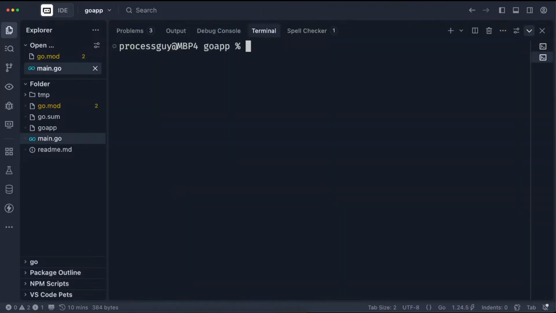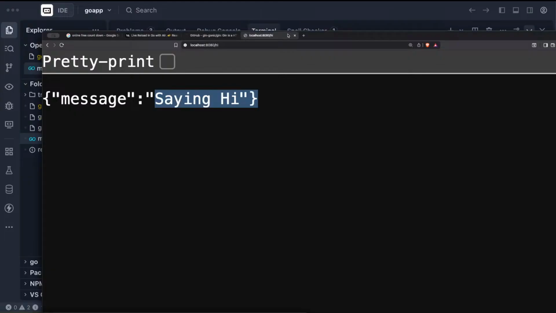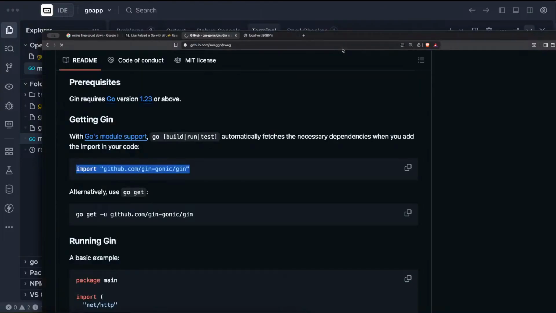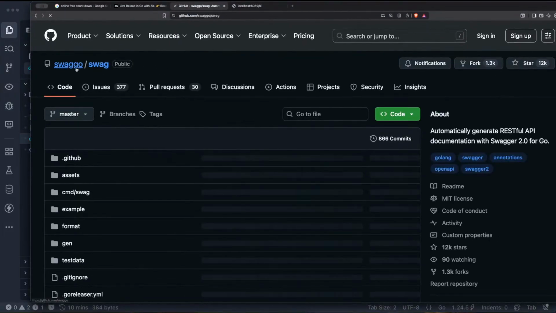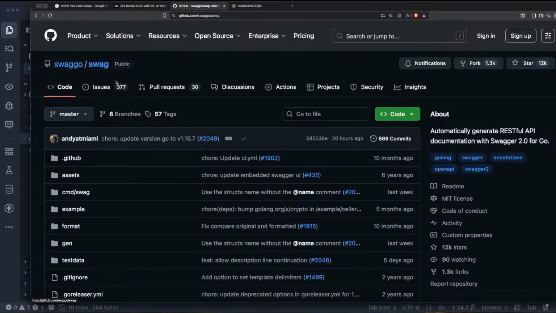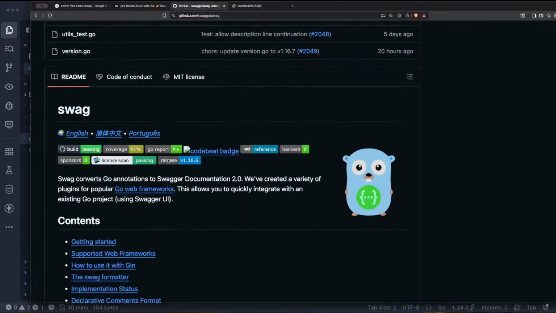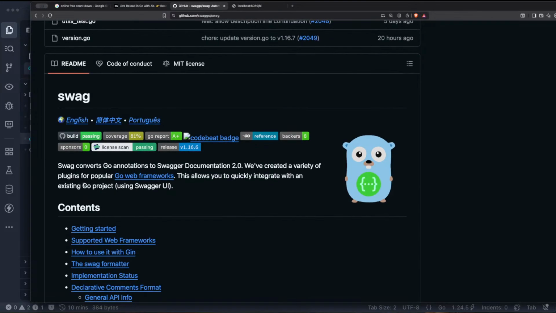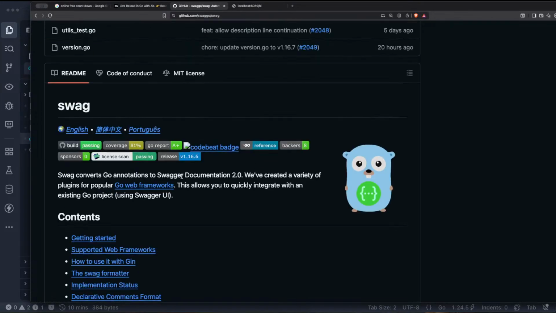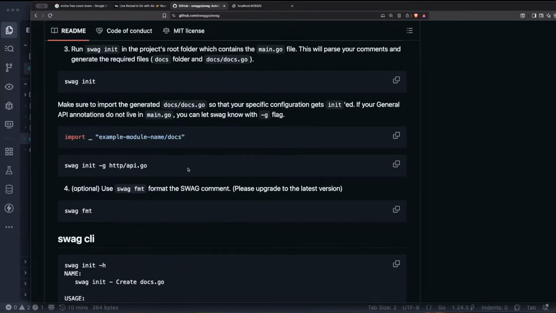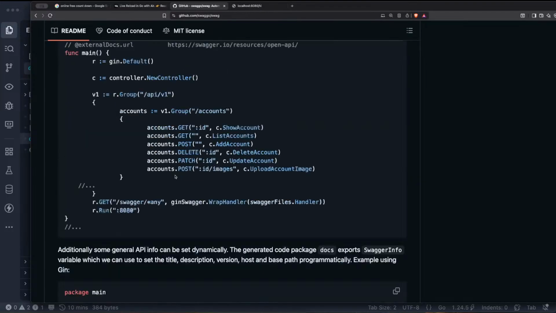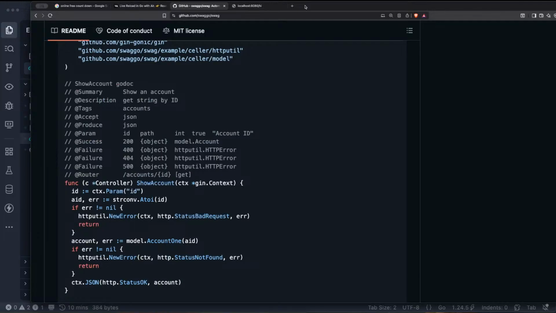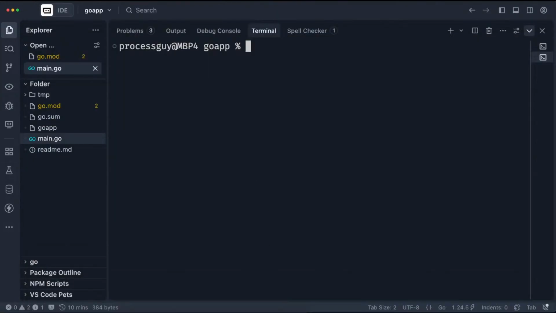It also has its own site you can go and visit. Let's check it out as well. There are several tools you can use for Go. I'm using this one, called Swaggo. There are quite a lot of them out there, but this is the one I've been using and it's been very, very fantastic. This is the getting started page. It's very simple to implement, and we'll go right into the usage straight away. How do we use it?